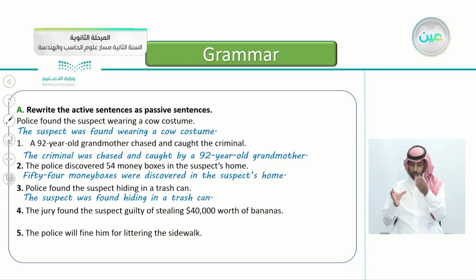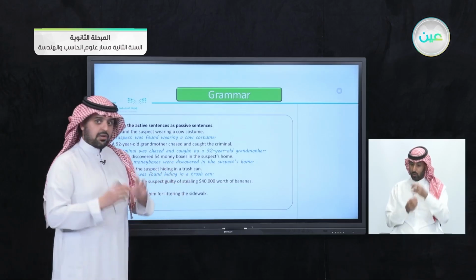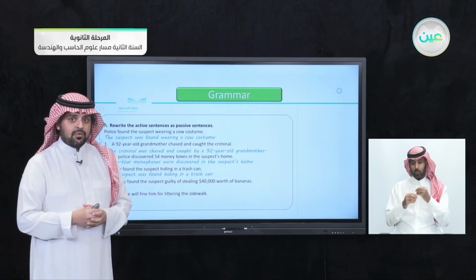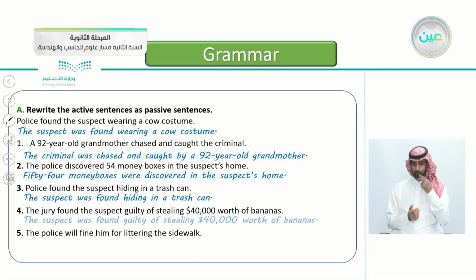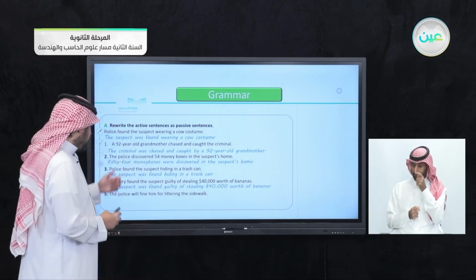Number four, the jury found the suspect guilty of stealing $40,000 worth of bananas. So he stole lots of bananas. So, yes, that's correct. The suspect was found guilty of stealing $40,000 worth of bananas. By whom? Who's the doer here? Yes, that's correct, by the jury.